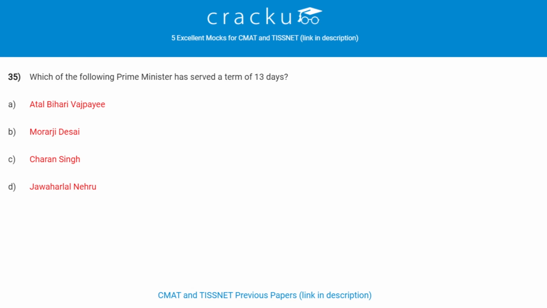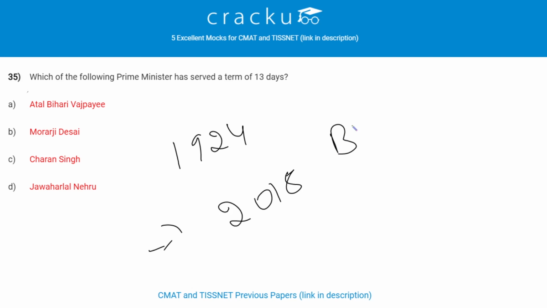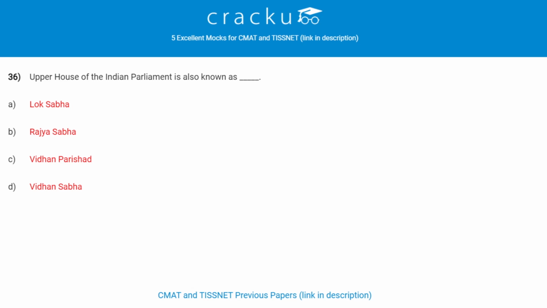Which of the following Prime Ministers has served a term of 13 days? Atal Bihari Vajpayee has served a term of 13 days. He was born in the year 1924 and died in the year 2018. He was from the BJP party. Upper House of the Indian Parliament is also known as Rajya Sabha.